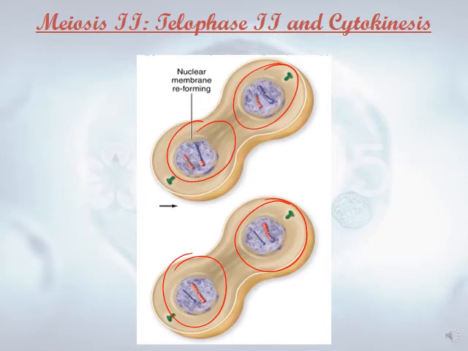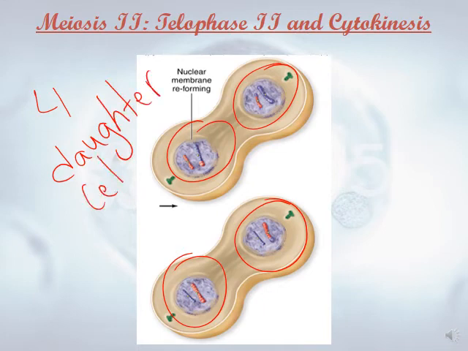Nuclear membrane starts to form around each side, and the spindle fibers disintegrate, and the asters go back to the centrosome state. So the result here, we have 4 daughter cells, and this is an important difference between mitosis and meiosis. We have 4 daughter cells.